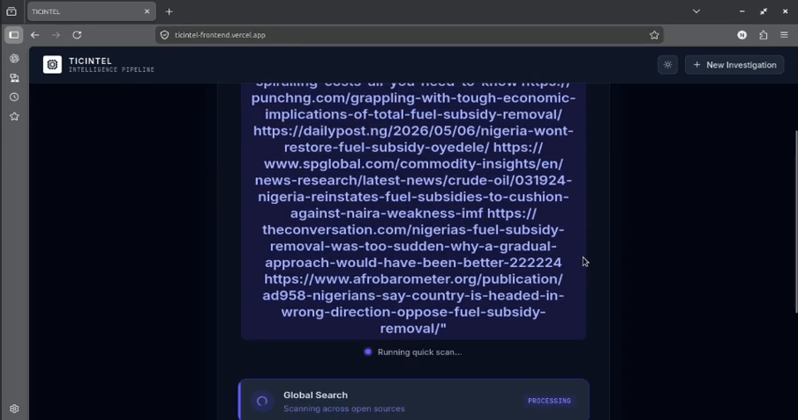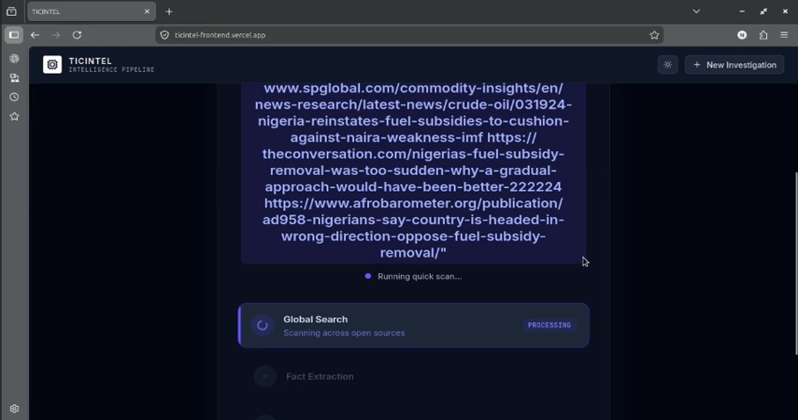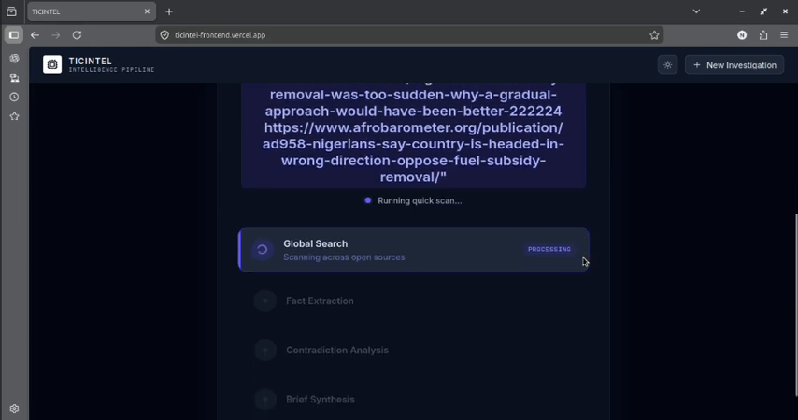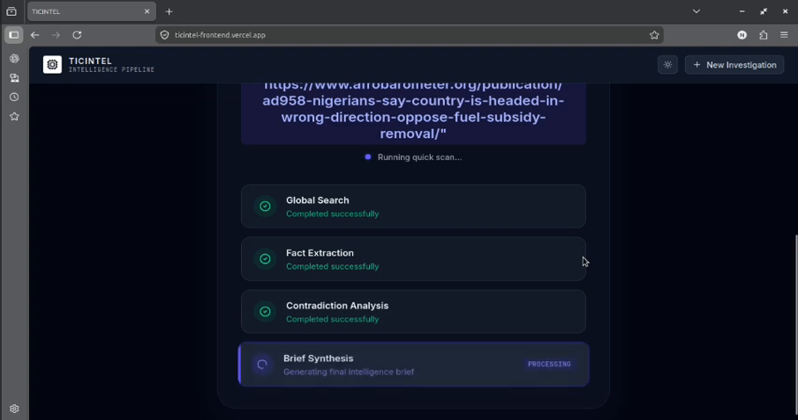I am going to investigate Nigeria's fuel subsidy removal, one of the most contested economic policy decisions in Africa in recent years. So I have gotten my prompt and I'll press investigate. As you can see, the pipeline runs in real time. The search agents find sources. Now the URL retriever fetches full articles, not just the snippets of those sources. The extraction agent reads those articles and pulls out factual claims from them.